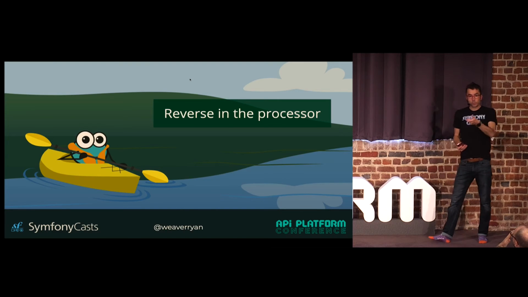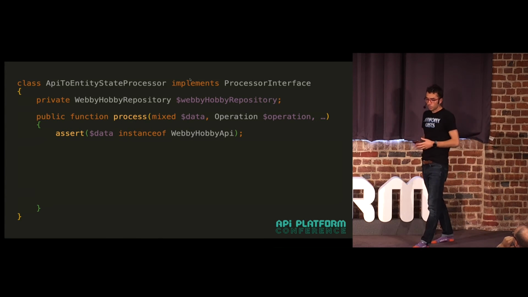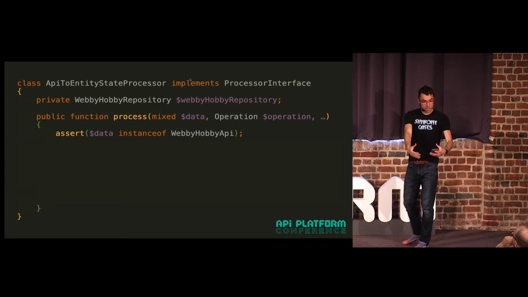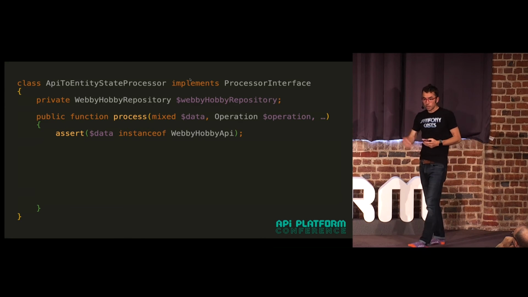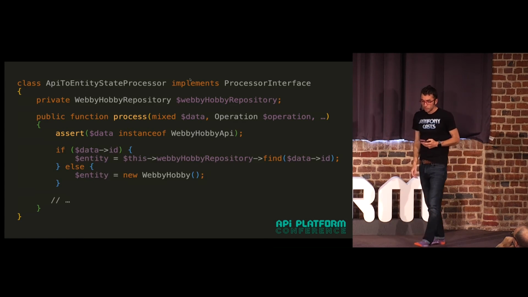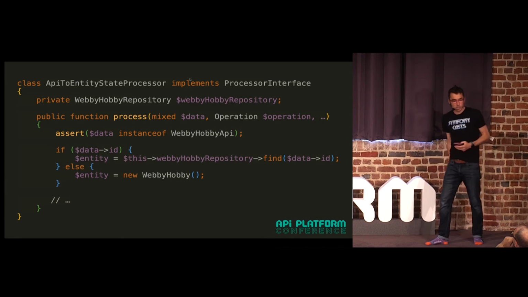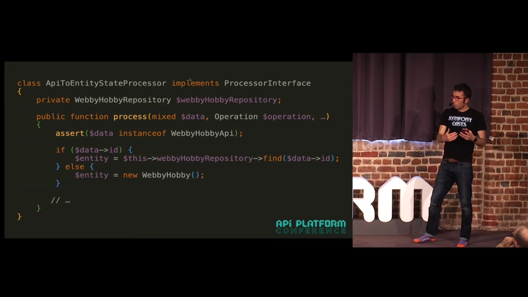And then we're going to do the reverse in the processor. So in the processor, we're going to receive the central object. So when we're saving, it's going to call process. That data is going to be our DTO object. And then we just need to go the other direction. We need to say, OK, let's take this and go back to our entity.